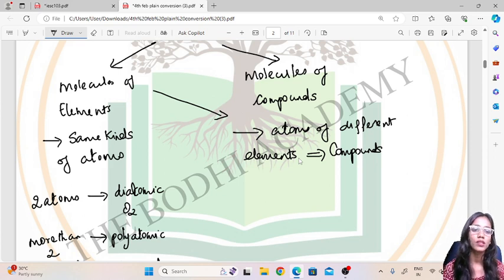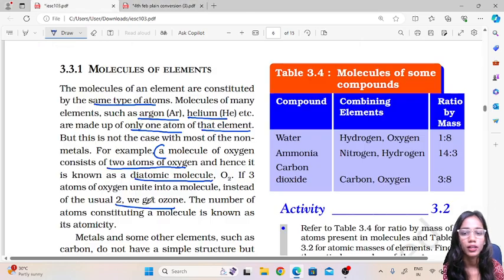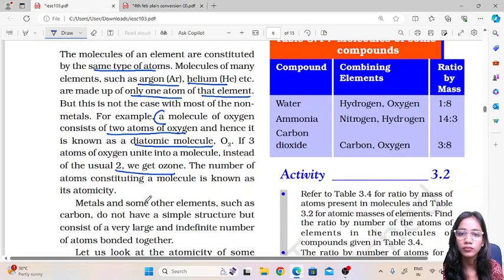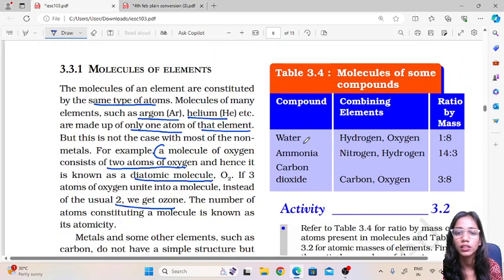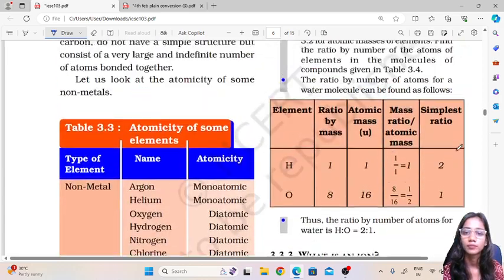This is the difference between the molecules of elements and molecules of compounds. Here we can see in this table the compound water, whose combining elements are hydrogen and oxygen by ratio 1:8. Ammonia, nitrogen and hydrogen, they combine by 14:3.